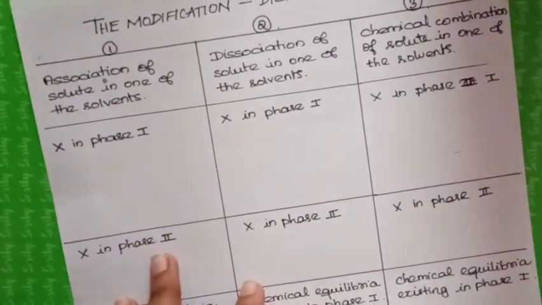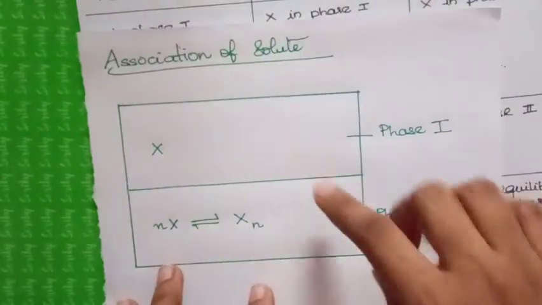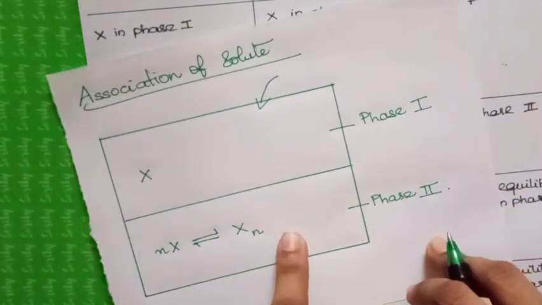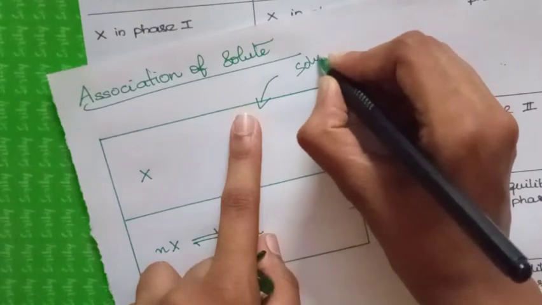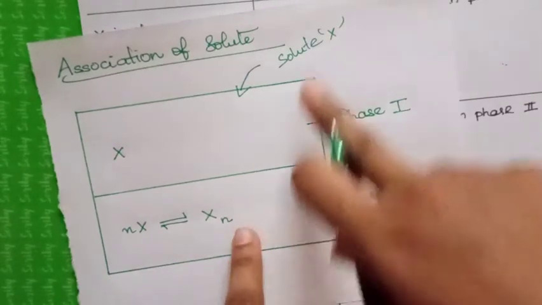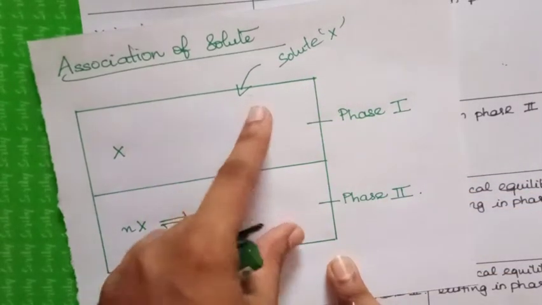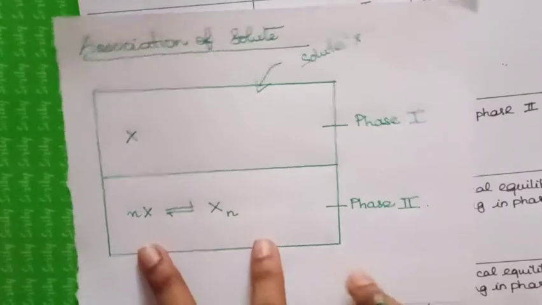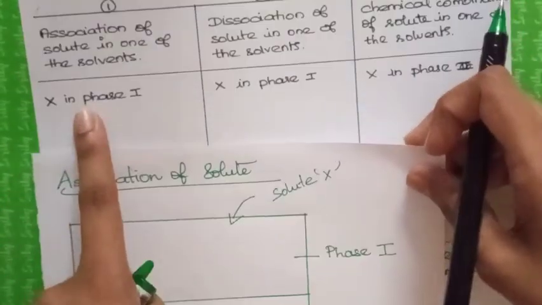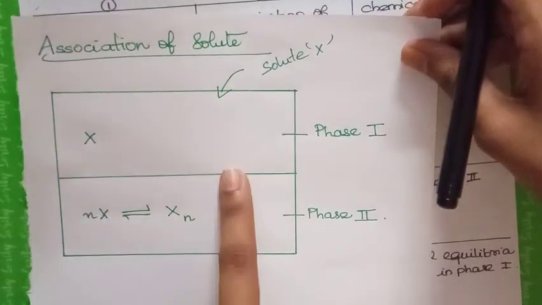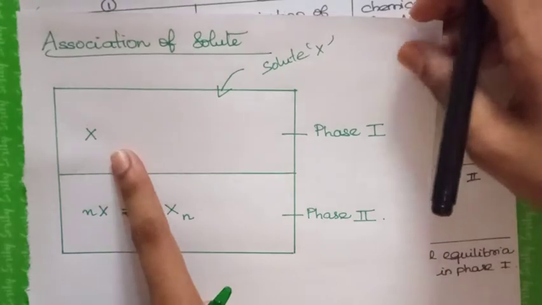Okay, so in association, when the solute X is added to a two-phase system, and the liquids present in this system are immiscible, as we discussed earlier, the solute present in phase 1, that is the first heading, does not undergo any kind of association.